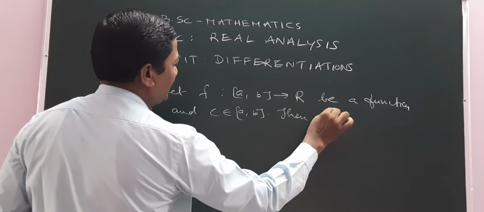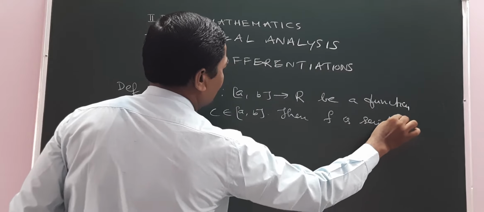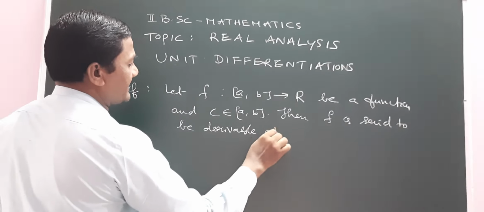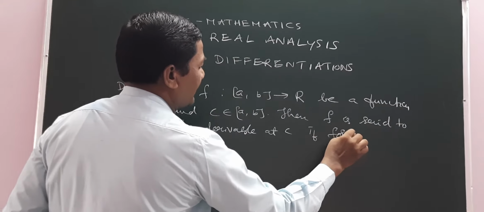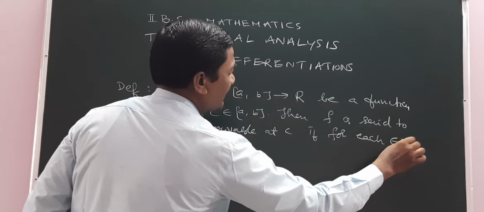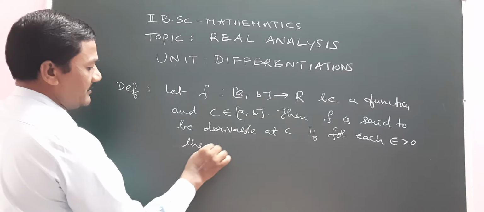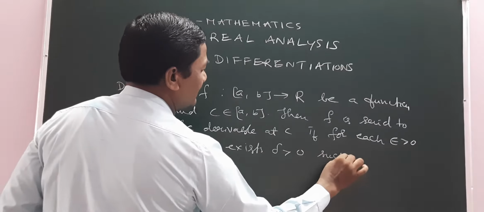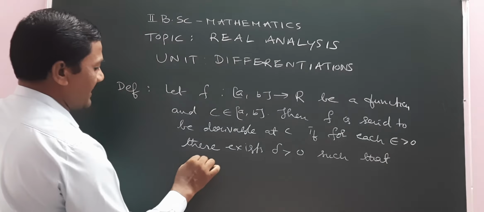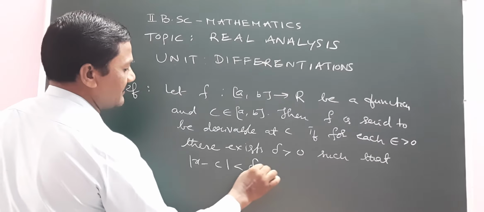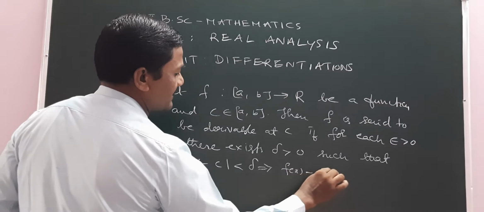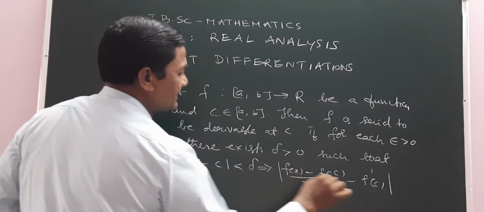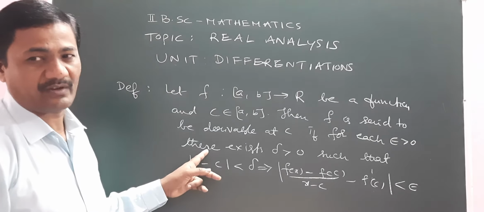Then f is said to be derivable at c if for each epsilon greater than 0 there exists delta greater than 0 such that |x minus c| less than delta implies |(f(x) minus f(c))/(x minus c) minus f'(c)| less than epsilon. This is the theoretical definition of the derivative.